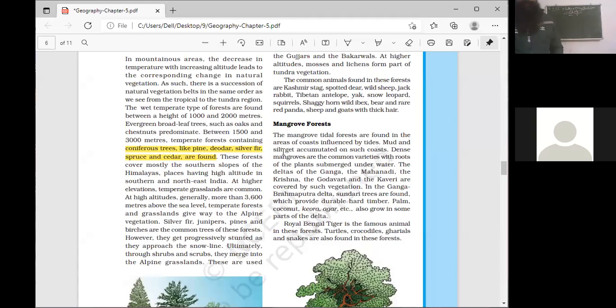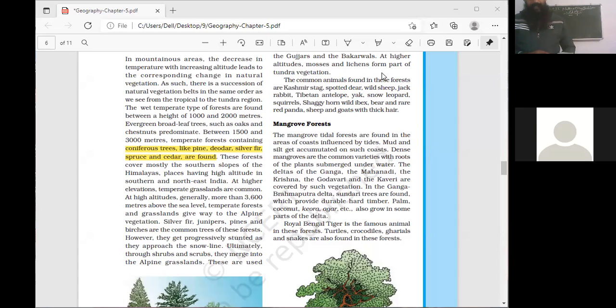Afterwards, from 3,000 meters to 3,500 meters above mean sea level is the alpine vegetation.